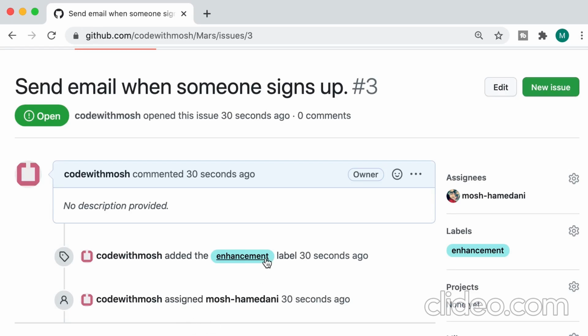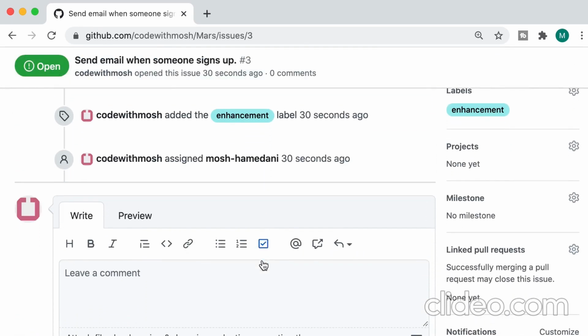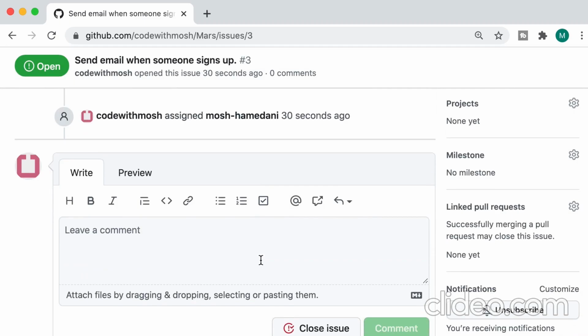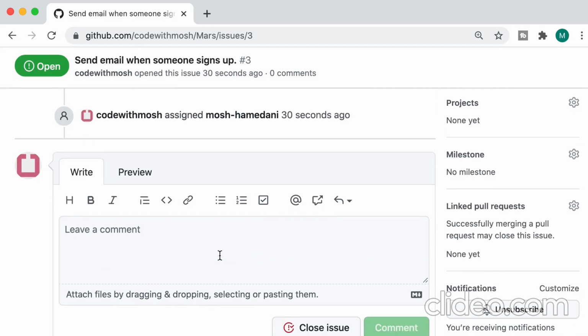All right, here's our issue. On this page, we can have a conversation about this issue. So anyone in the team can come in and leave comments. This is very useful. Now, one thing that I love here is that we can link this issue with a pull request. With this, when we merge and close a pull request, this issue will be automatically closed. We can also assign this issue to a milestone. I'm going to talk about that later in this section.